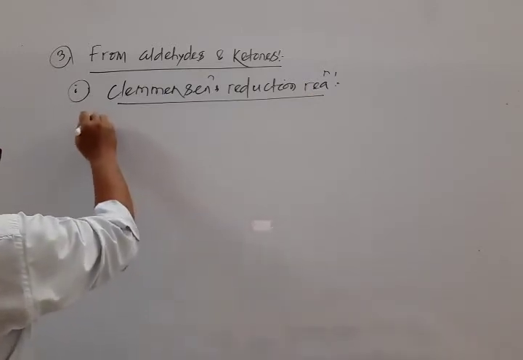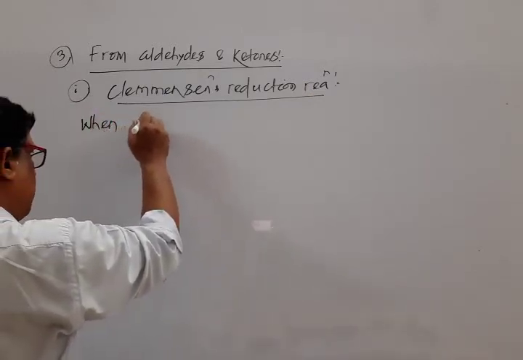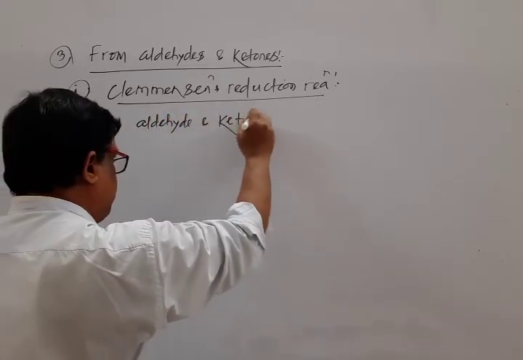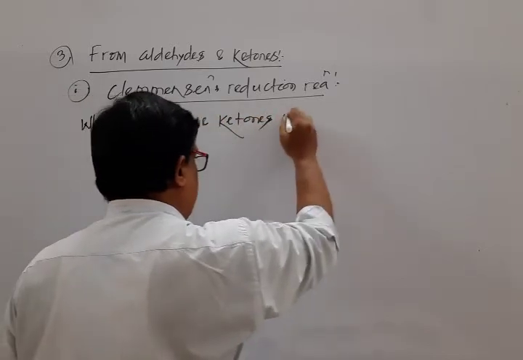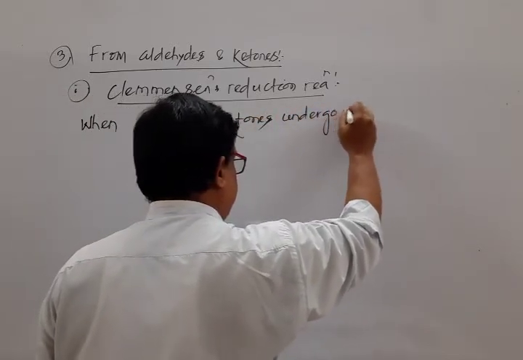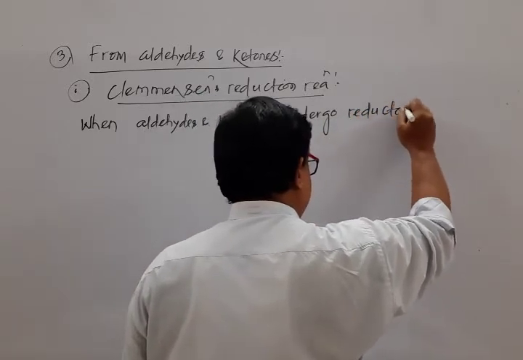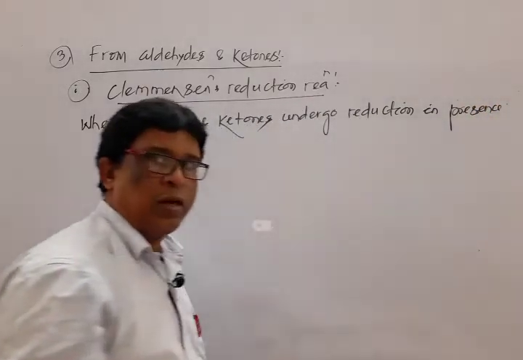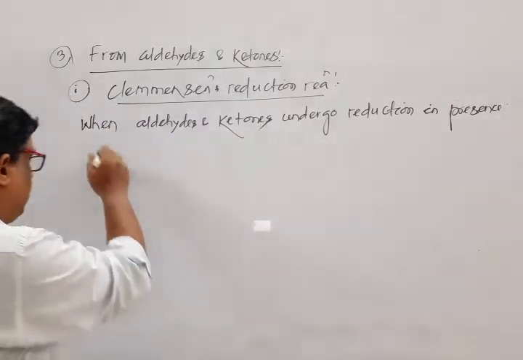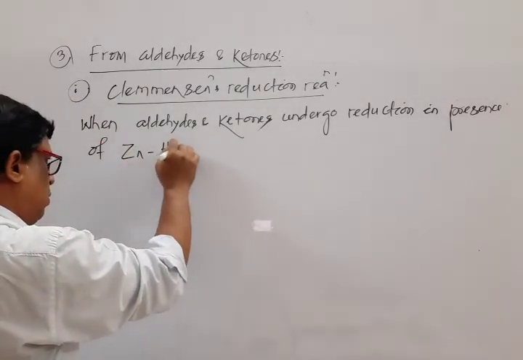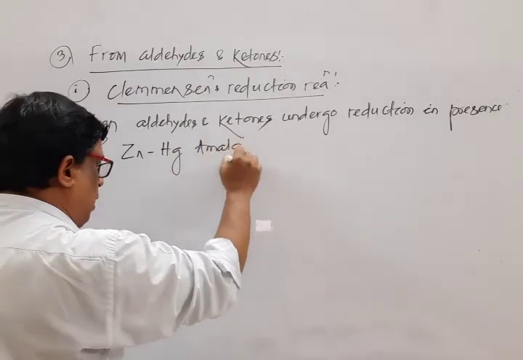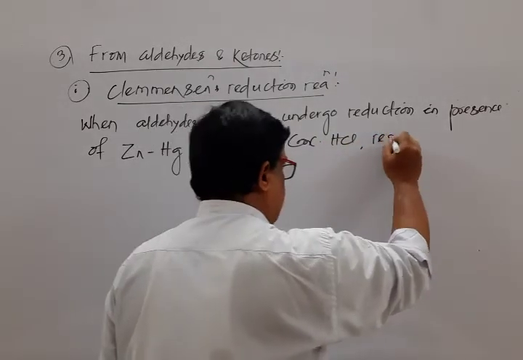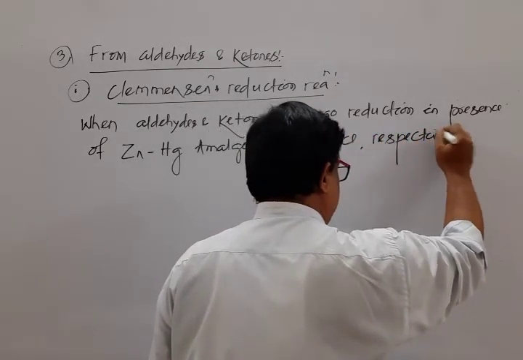When aldehyde and ketone, which are known as carbonyl compounds, undergo reduction in presence of zinc mercury amalgam and concentrated HCl, the respective alkane is formed.